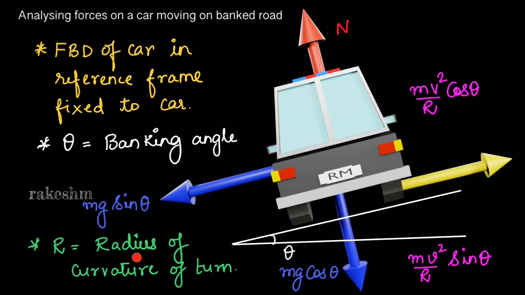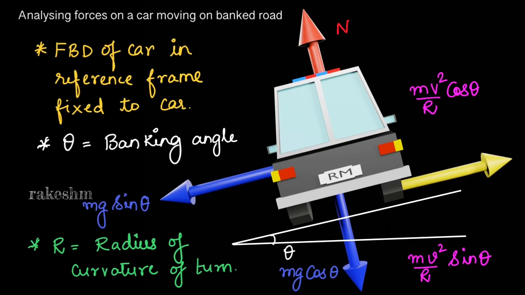Next, capital R is the radius of curvature of the turn which this car is making. We know that this car is going in a turn, so this capital R is the radius of curvature of that turn. Let us discuss the different forces acting on the car. The first is the normal reaction force, which is acting on the car wheels due to the ground. The next is force mg, which is acting downwards. I have resolved it into two components: one is mg sin theta and the other is mg cos theta.